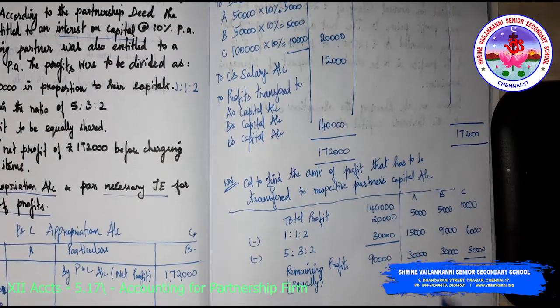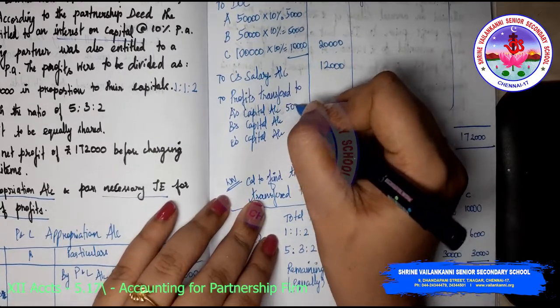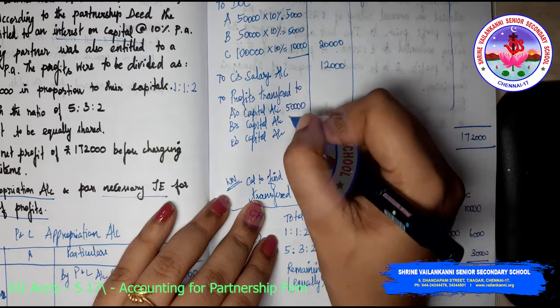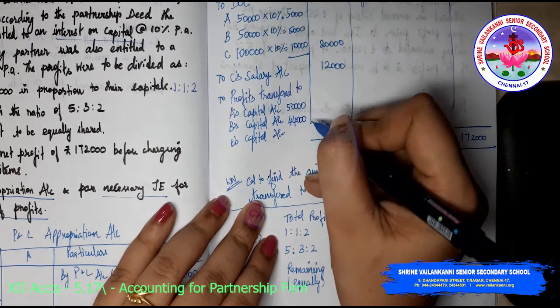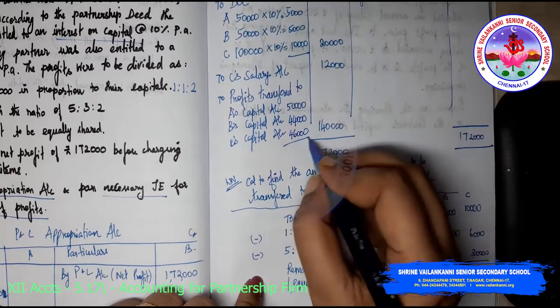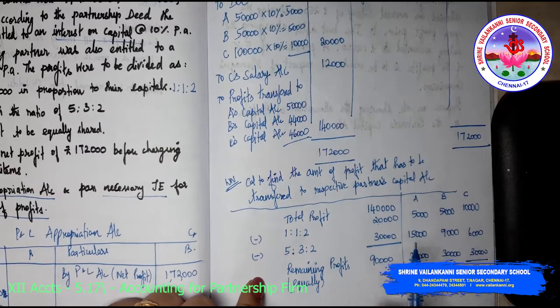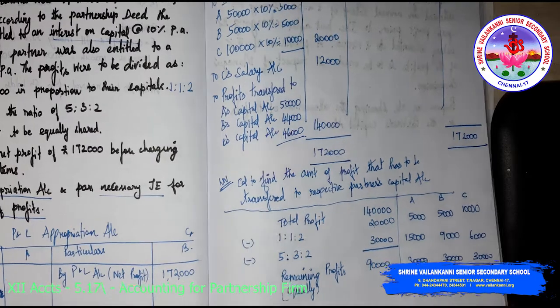This is the 30,000 share, so this amount we need to write it here: 50,000, 44,000 and 46,000. Totally you are getting 1,40,000. So we have completed the P&L appropriation account.